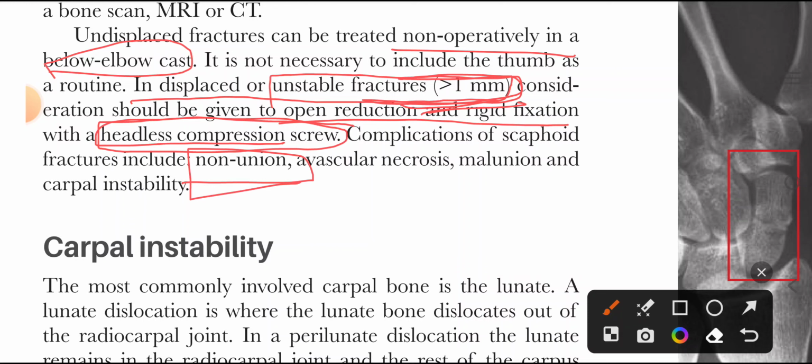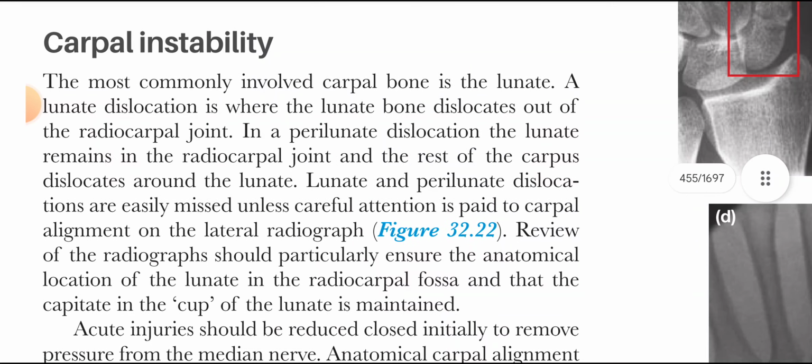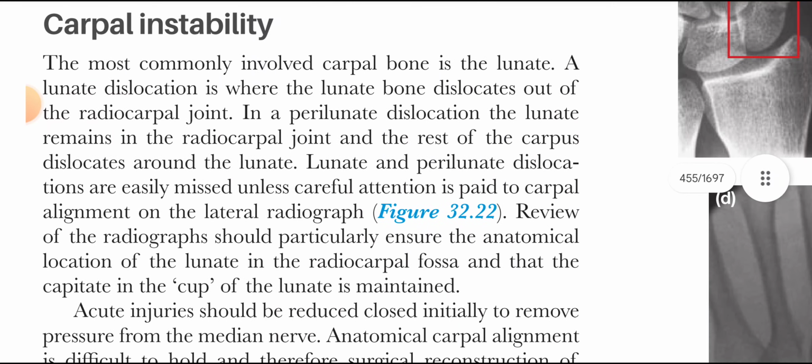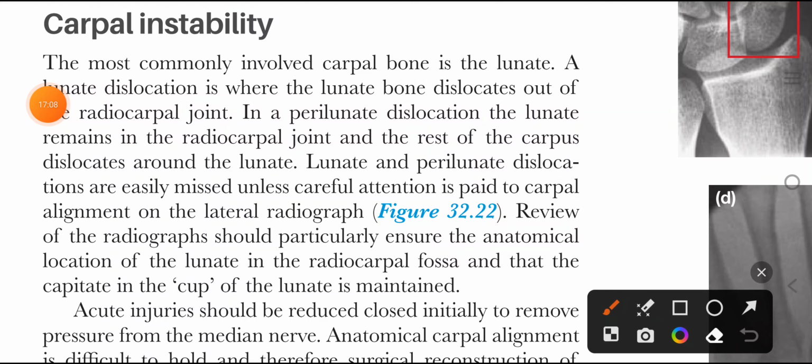They are notorious for non-union because of interruption of blood supply, having avascular necrosis, and malunion and carpal instability are its complications. Carpal instability includes two things. Number one, lunate dislocation, and number two, perilunate dislocation. The most commonly involved bone is lunate, which is the largest of all carpal bones. The lunate dislocation is where the lunate bone dislocates out of the radiocarpal joint.